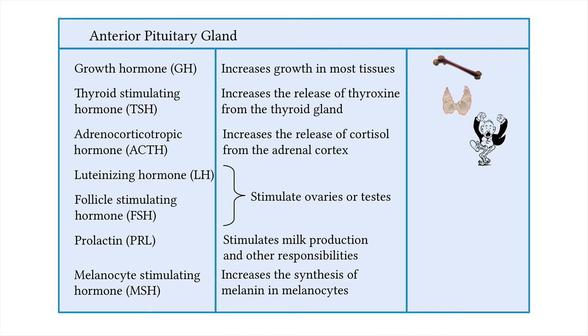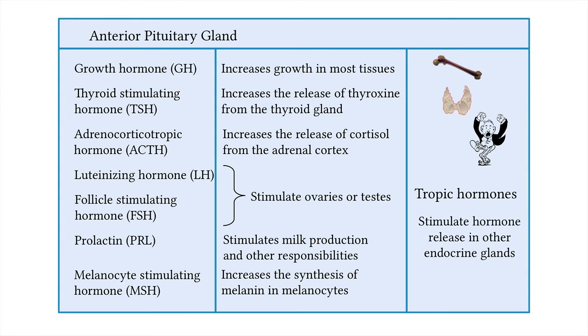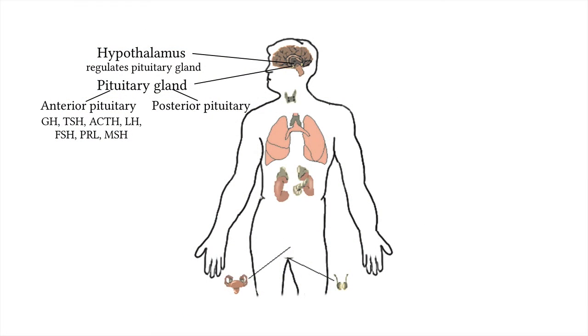So you can see that many of these hormones secreted by the anterior pituitary gland work to stimulate hormone release in other endocrine glands. These types of hormones are called tropic hormones, and this is why the pituitary is often called the master endocrine gland. It kind of behaves as a master gland over the other glands. Yet there's another master that controls the pituitary.